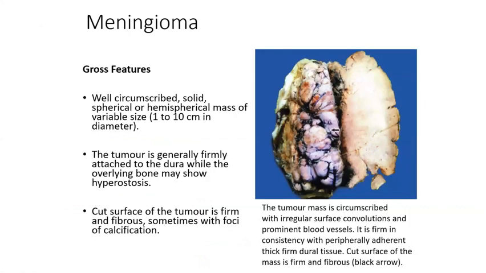So meningiomas, usually it is a well circumscribed solid tumor. We have spinal meningiomas also. These tumors will be generally firm, attached to the underlying dura mater. Cut surface will usually be fibrous in nature. So it's a well circumscribed mass.